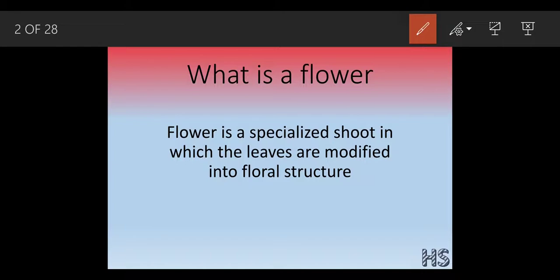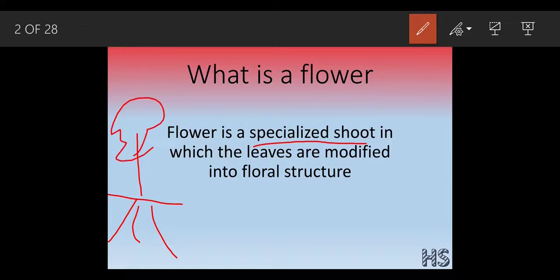Flower is a specialized shoot. What do you mean by this word, specialized shoot? Okay, we have already known the shoot system. What do you mean by shoot system? Suppose this is a plant. So this will be the roots, this would be the stem, and there will be leaves and all. From these leaves after maturation there would be a specialized thing that would get developed, that is a flower.